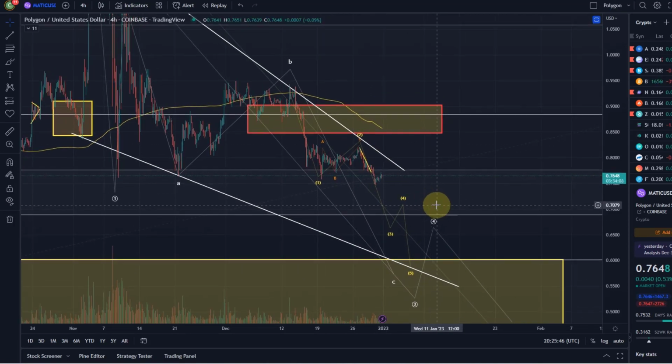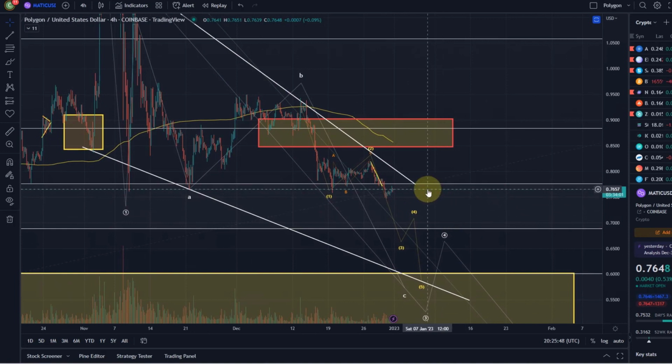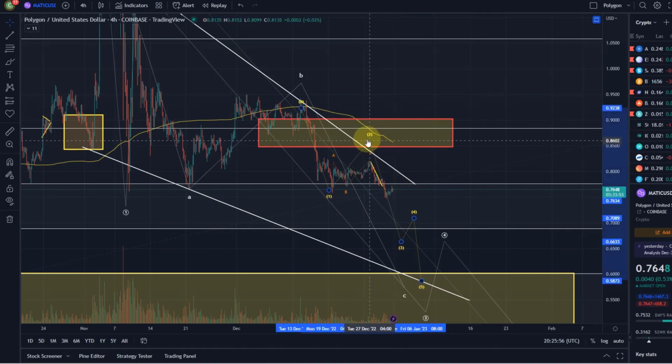Again, it is diagonals in diagonals here. It's extremely complicated. I don't want to confuse anyone. What you need to know is that it is still possible that we get this sort of short-term rally in a higher wave 2, and it would probably follow Bitcoin, because if you remember on the Bitcoin chart, we have a very similar situation. And also there, the situation is rather unclear.